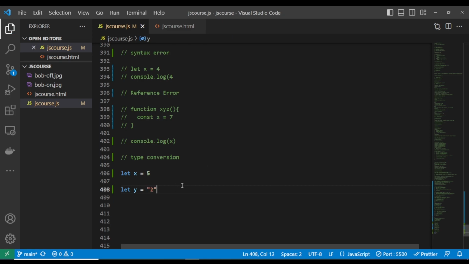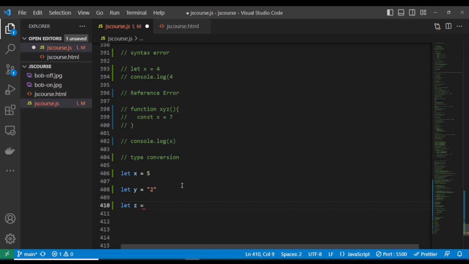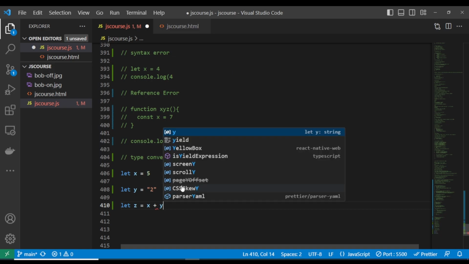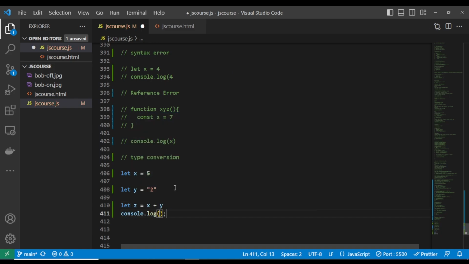If you try to do something like let z equals x plus y, and let's console log z.